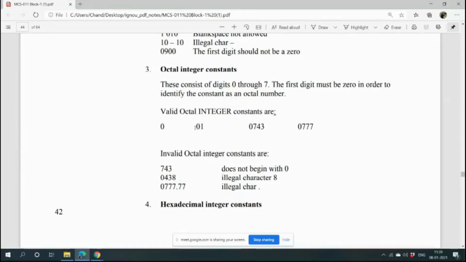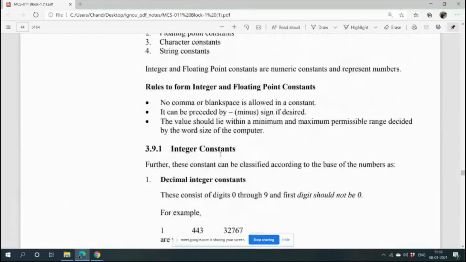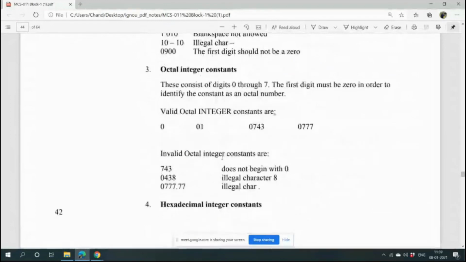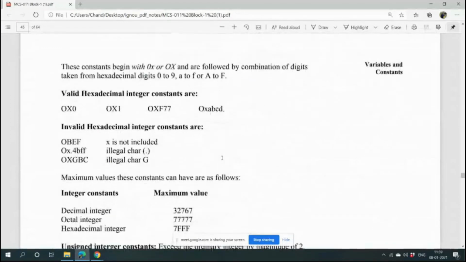So octal only supports 0 to 7. 8 and 9 are not accepted, so this is not a valid octal constant. Dot is also not allowed because for the naming of the constants we are seeing these rules. If the value of a constant does not obey any of its rules, then it will not be a proper constant.